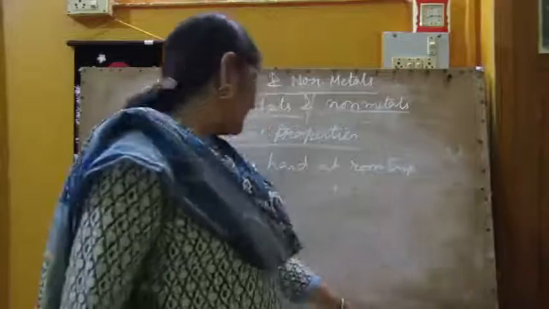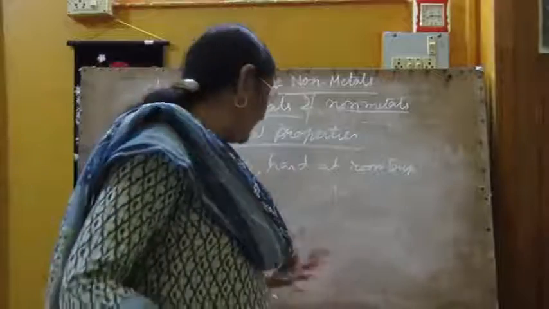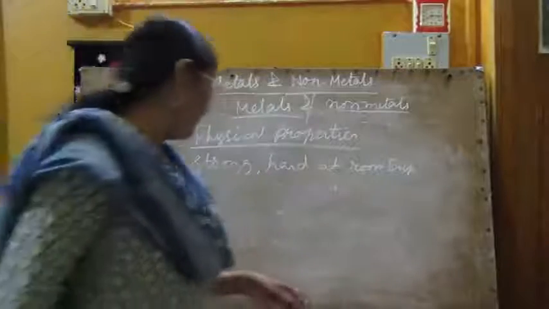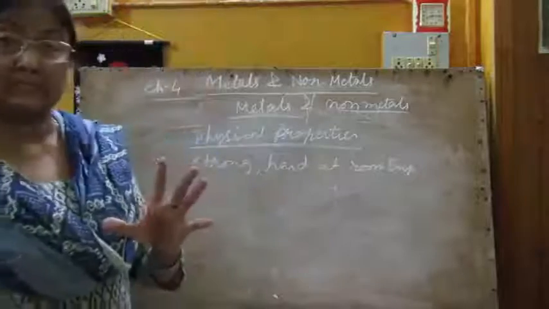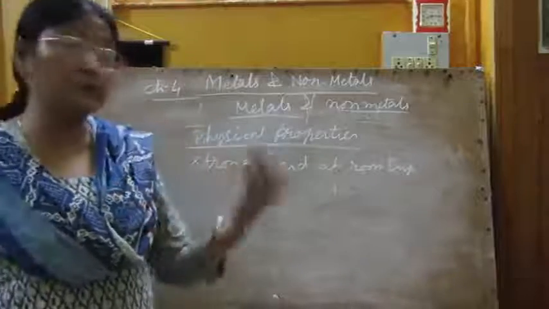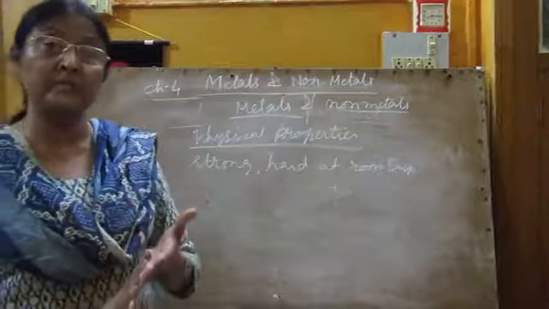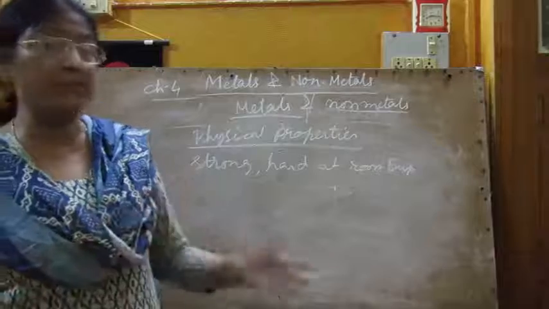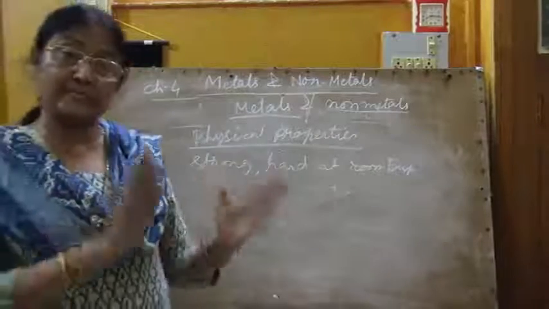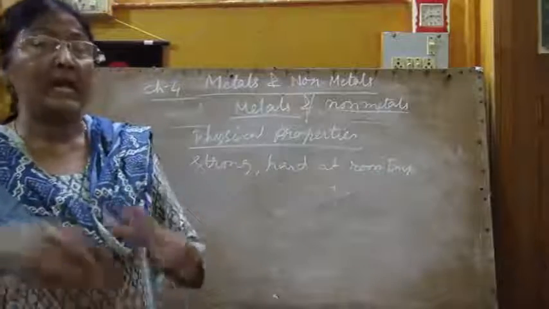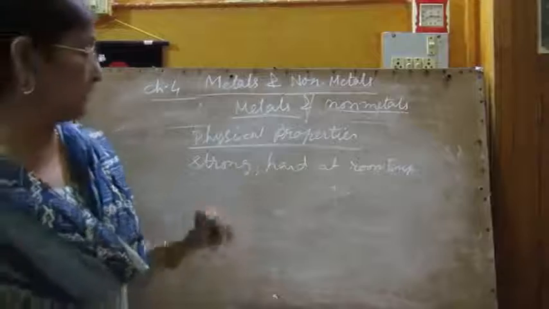Bromine is liquid, while oxygen, nitrogen and hydrogen are all in gaseous form. Iodine is a non-metal, but it is hard and solid, and bromine is a liquid. So these two are exceptions for non-metals.